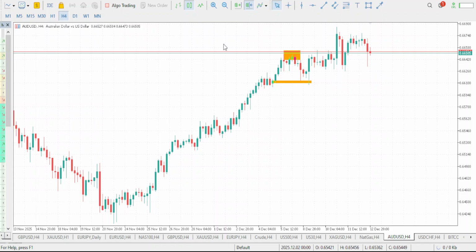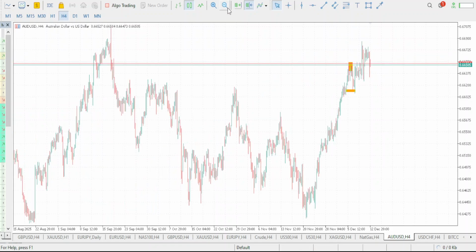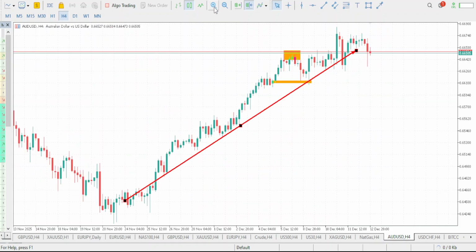Now let's take a look at our AUD USD. If you zoom it out, you can clearly see that we are in an uptrend. Basically, this is our current trend. Have this in mind that AUD USD is a bullish move on our current trend.